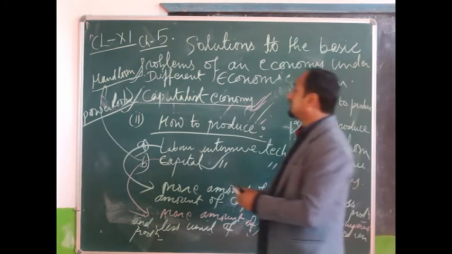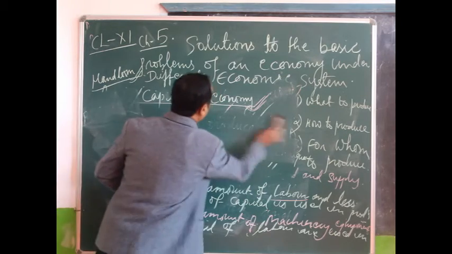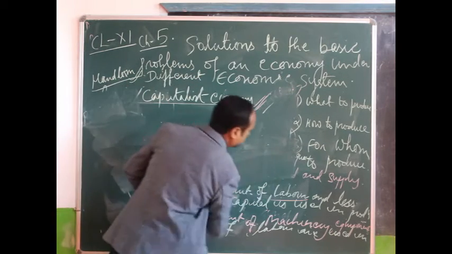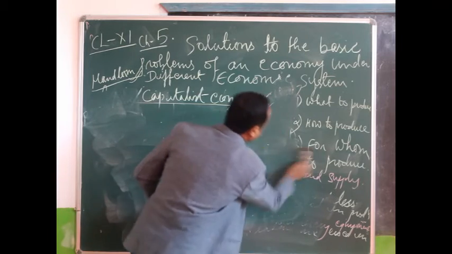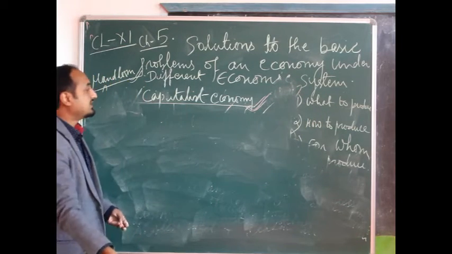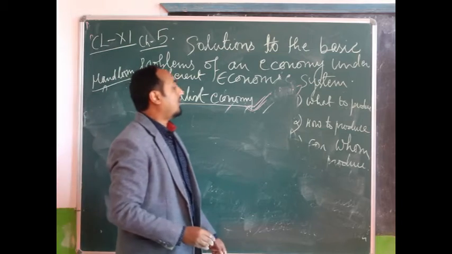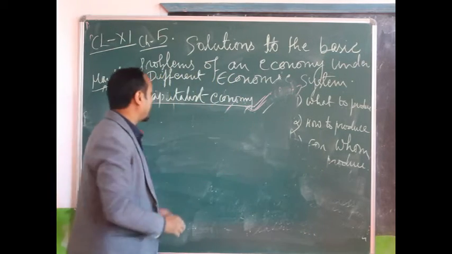Next basic problem we have. Now we are going to discuss how the problem of for whom to produce is solved under a capitalist economy.